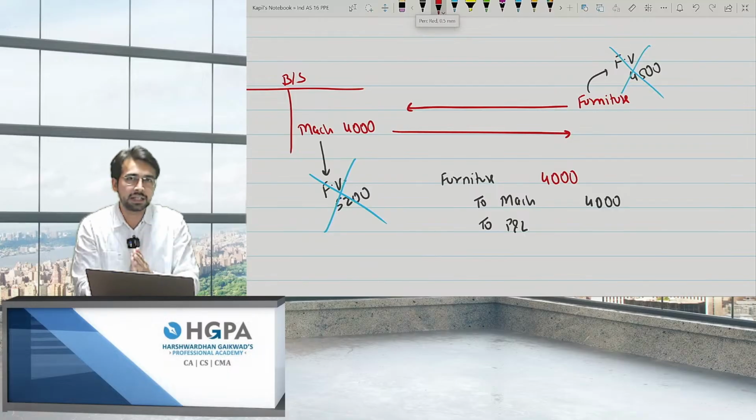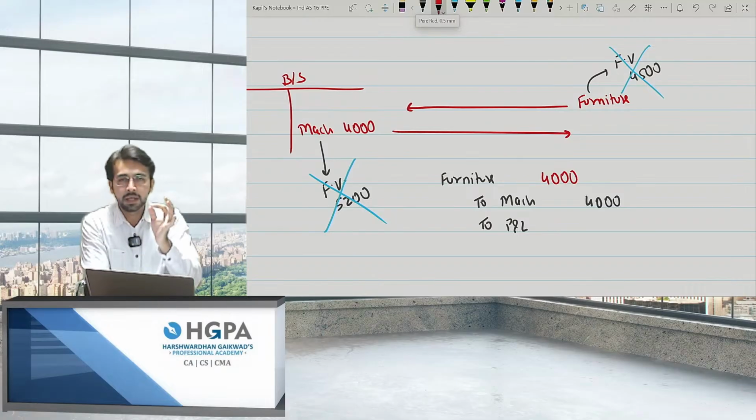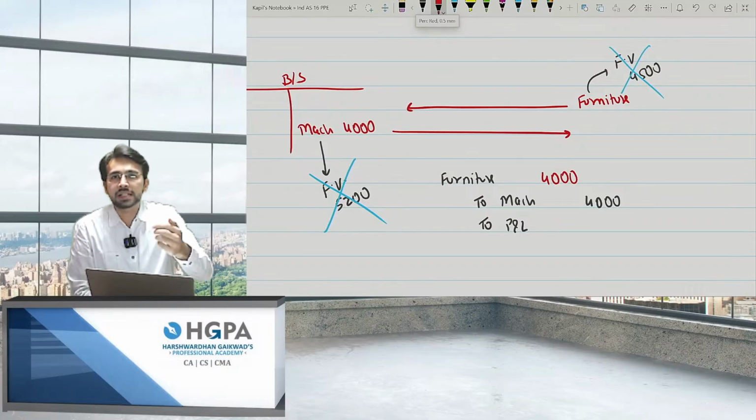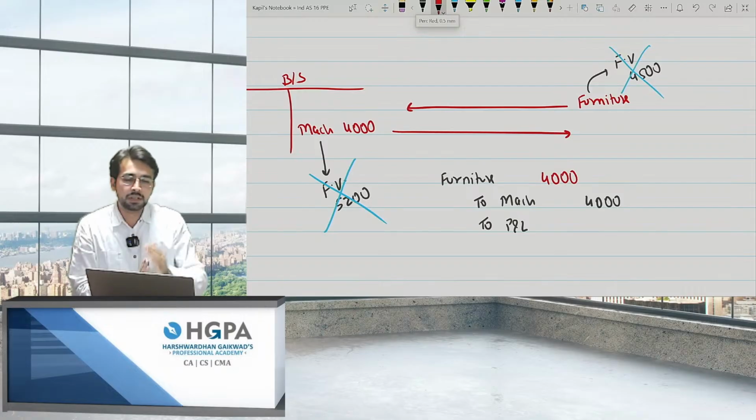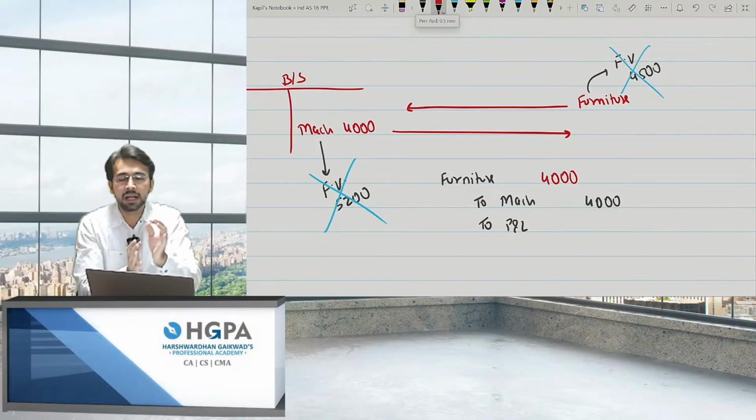I hope everyone is getting this point. I'll repeat the three procedures again. First preference. What is the first preference? It is nothing but the fair value of asset given up. Second preference, the fair value of asset acquired. And third, if both are not there, then go with the third preference, that is the carrying amount of the asset given up. Whichever asset I am giving up, record at that carrying amount itself. Okay, these are the three points.